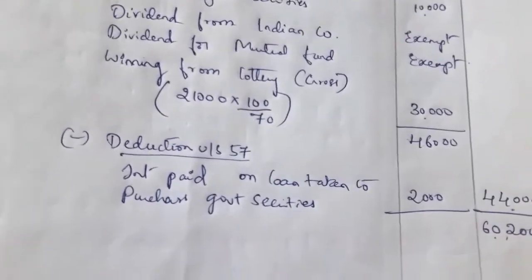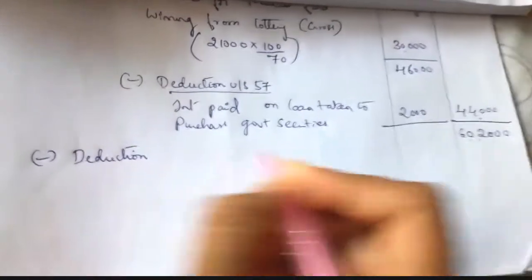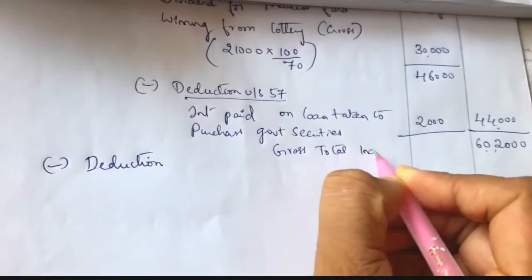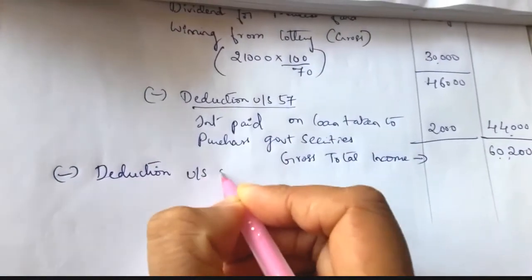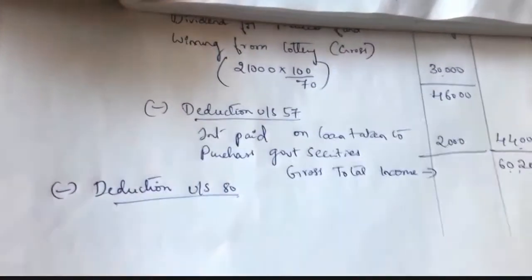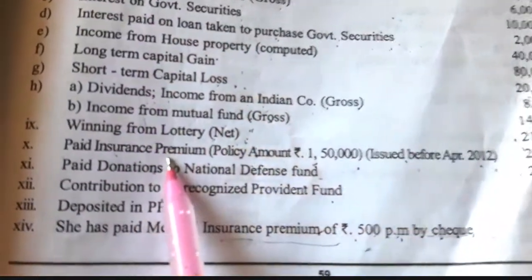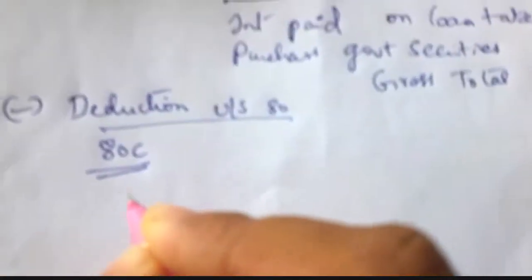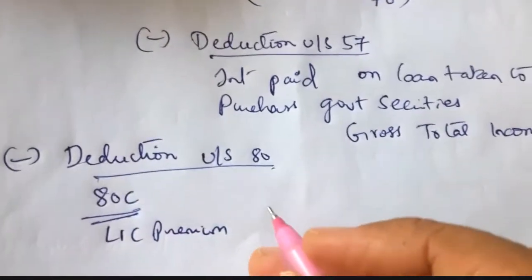Now next provide the deduction under section. This is nothing but gross total income, the total of 5 heads of income. From gross total income, deduction under section 80 is deducted. So write one by one. First one is 80C. Relating to 80C we have insurance premium, LIC premium. LIC premium is given how much?